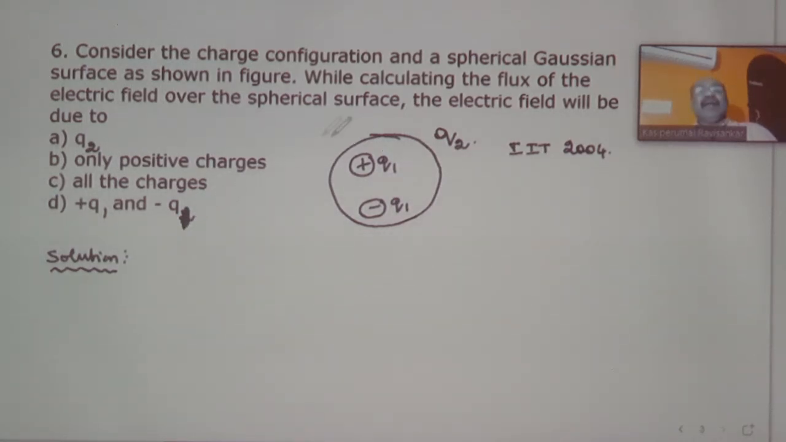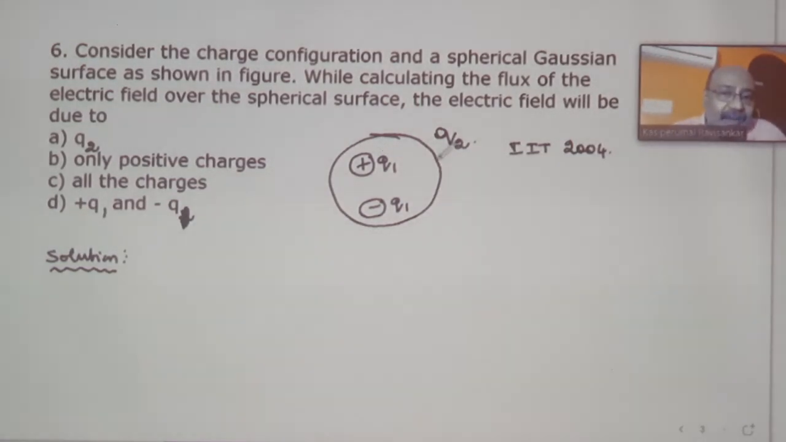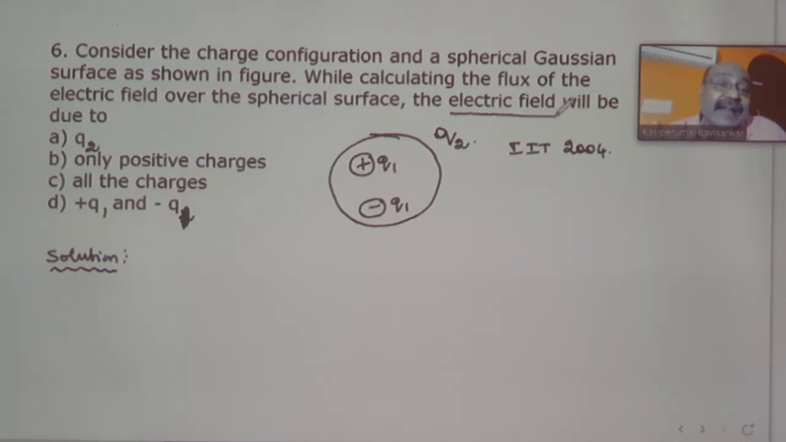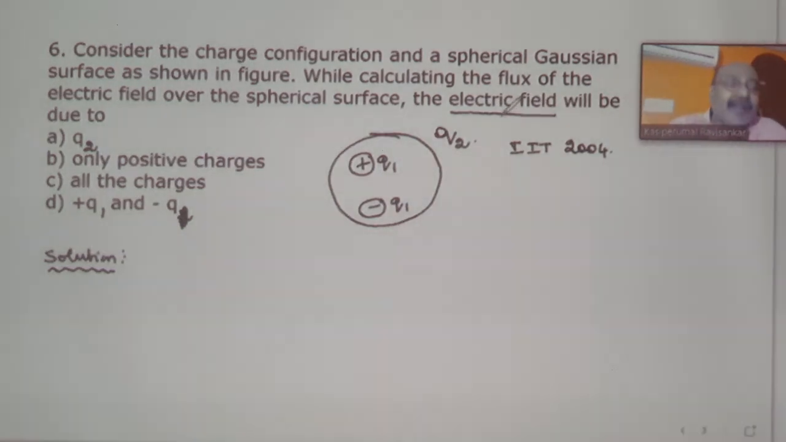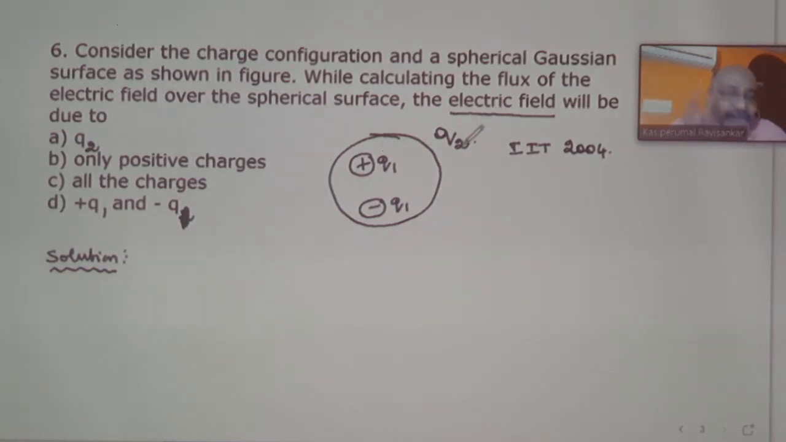Okay, let us consider what the answer is. When you are calculating the electrical flux, it is calculated using the total charges available inside the Gaussian surface. But now flux is not asked; you are asked to calculate the electrical field. The electrical field on a Gaussian surface is due to all the charges that are present, whether inside or outside. So the answer should be C, that is all the charges.